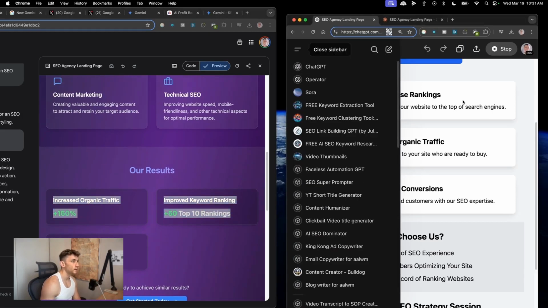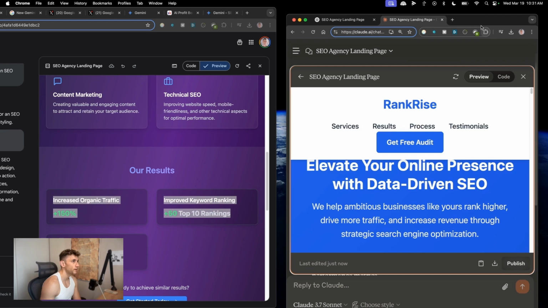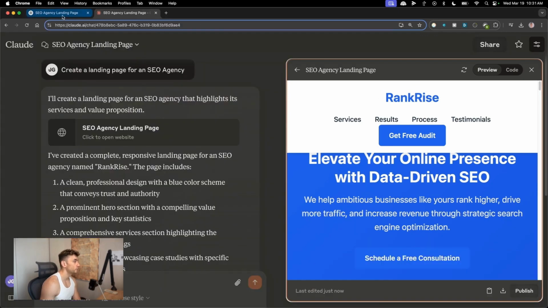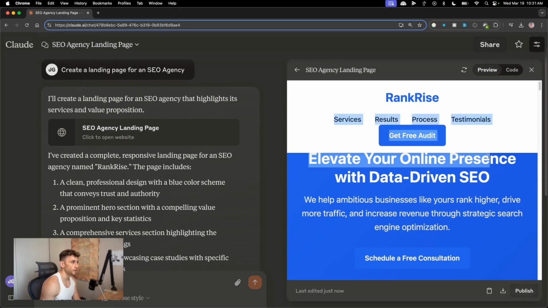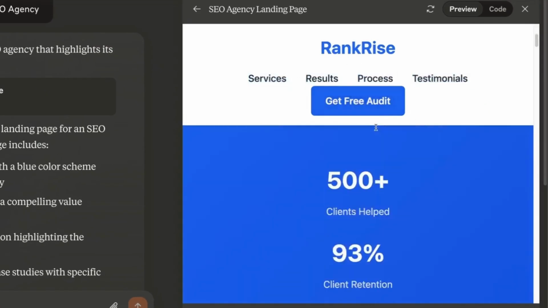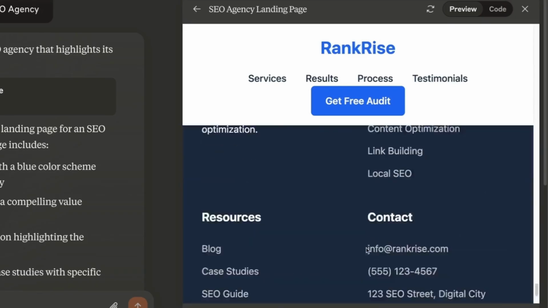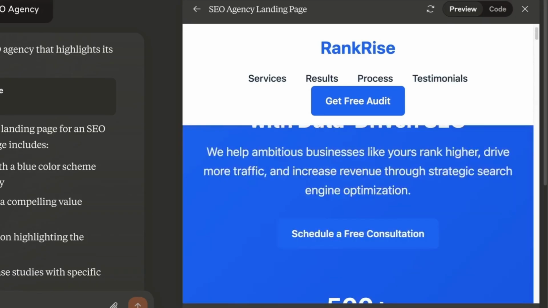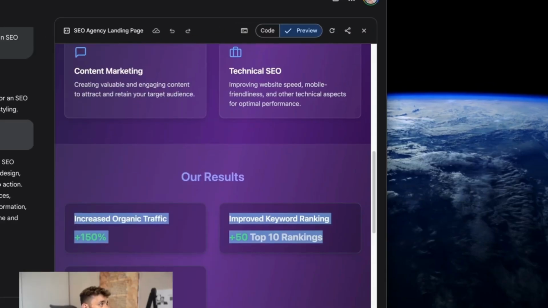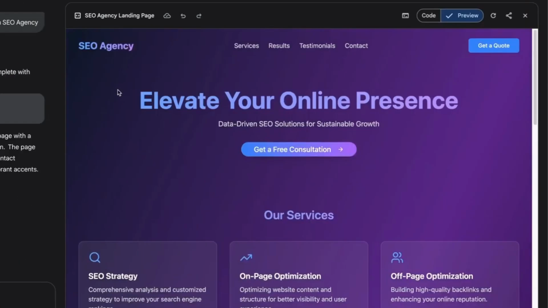And it was exactly the same prompt. Even Claude is one of my favorite AI coding tools of all time, right? But if we have a look at this, it's messy, the responsive design is not that nice. It doesn't look anywhere near as good as the response from Gemini. And all of a sudden, overnight, literally with one single update, Gemini has become one of the best coding tools for front end.